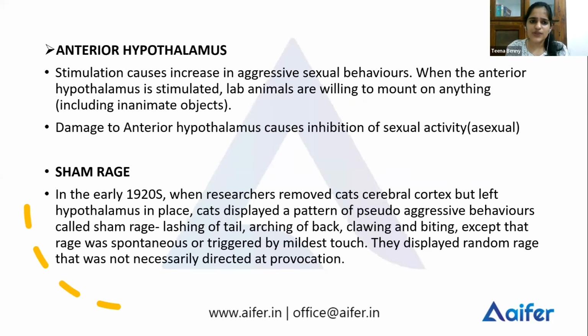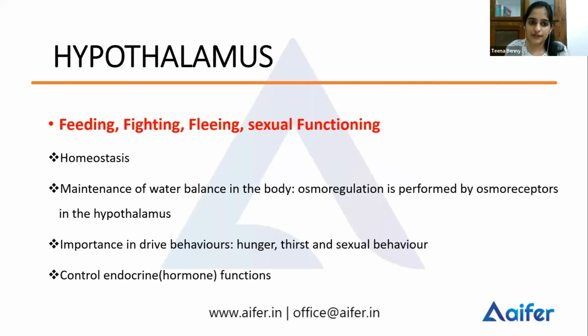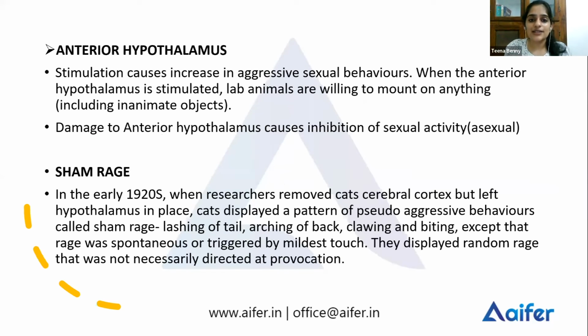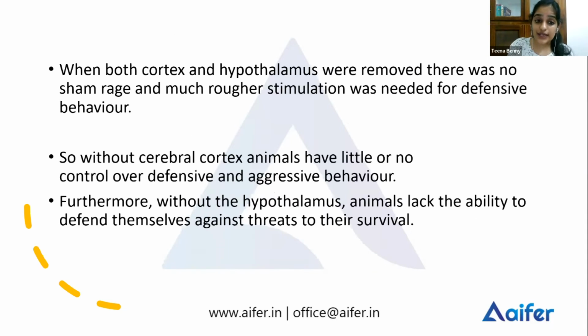Under the hypothalamus, we said the 4 F's are the basic functions of the hypothalamus: feeding, fighting, fleeing, and sexual functioning. Then we said the lateral hypothalamus is your hunger center; the ventromedial hypothalamus is your satiety center; stimulation of the anterior hypothalamus leads to increased sexual behaviors. Okay, and then we said without your cerebral cortex, you have no control over your aggressive behaviors, but without the hypothalamus, you have no aggressive behaviors at all.